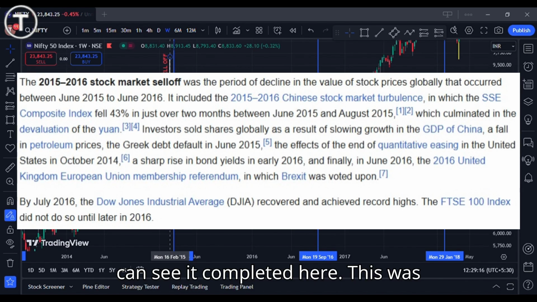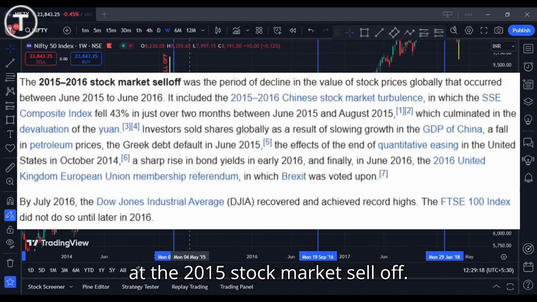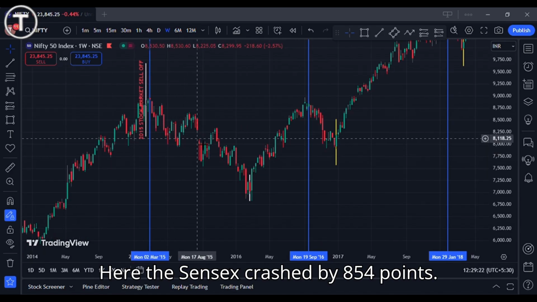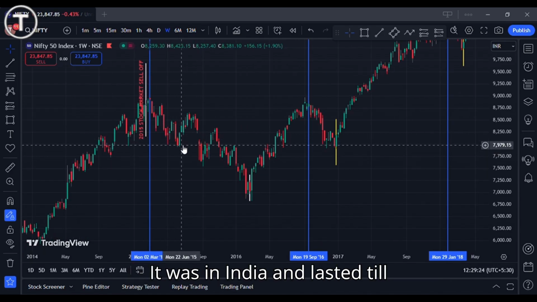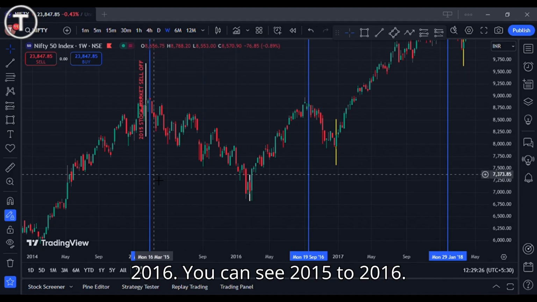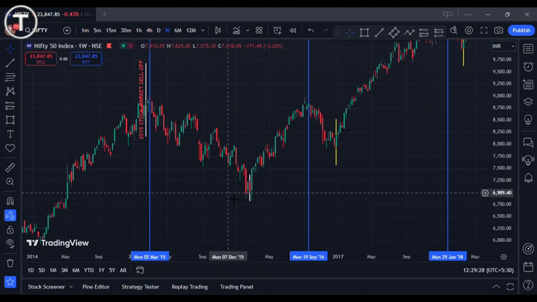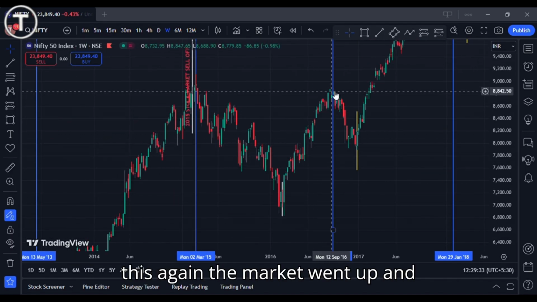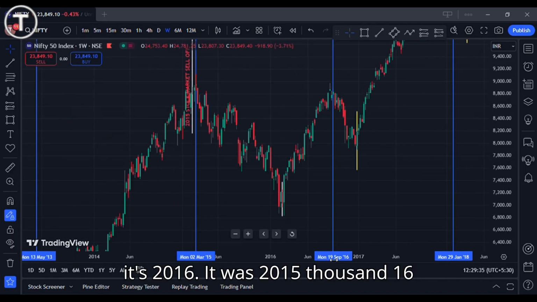This was the 2015 stock market sell-off. Here the Sensex crashed by 854 points. It was in India and lasted till 2016. You can see 2015 to 2016. It was a big downfall. And after this again the market went up, and it's 2016.